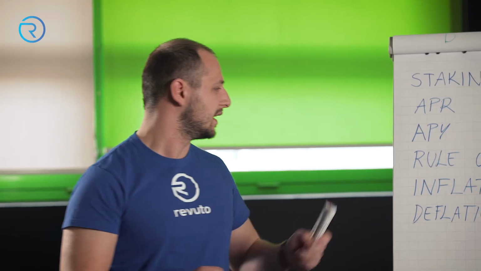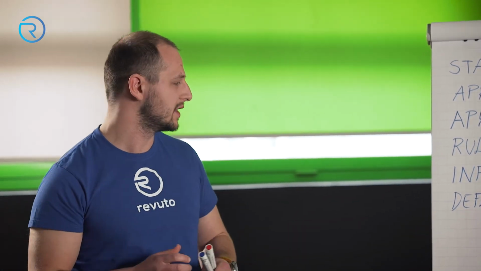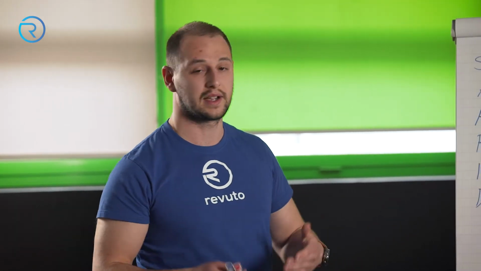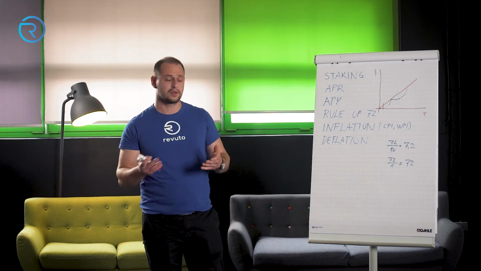The next term we are going to describe is inflation. So what is inflation? Inflation is what the market and media and everyone else usually describe as a time when money loses value and prices and everything else skyrocket. What does it mean? What are the causes for that?